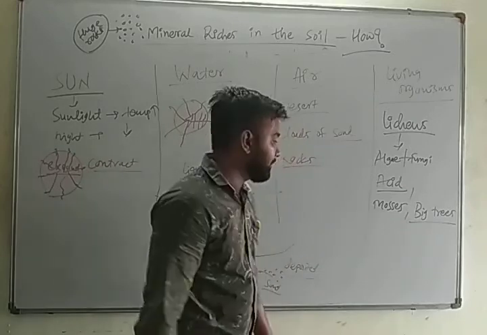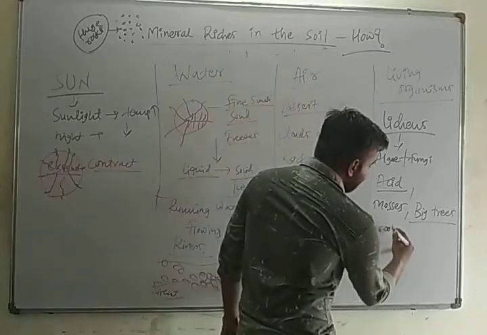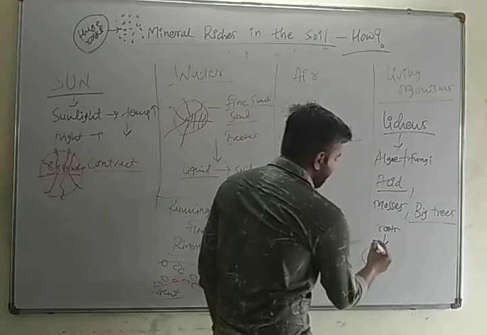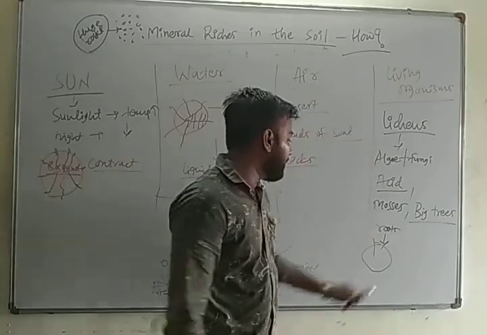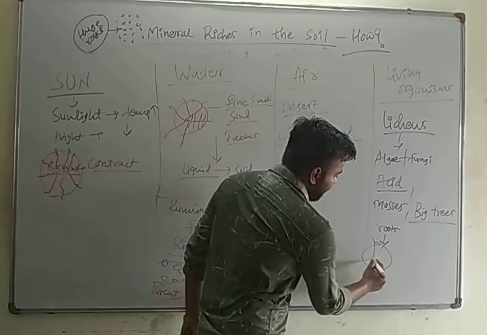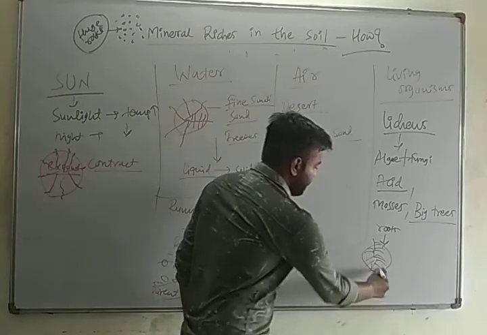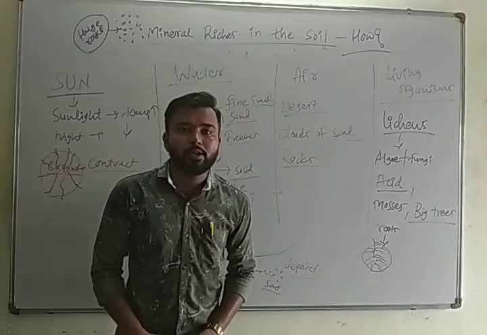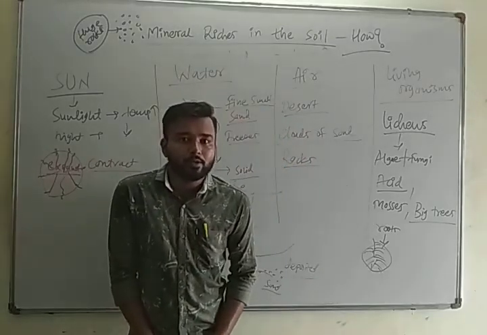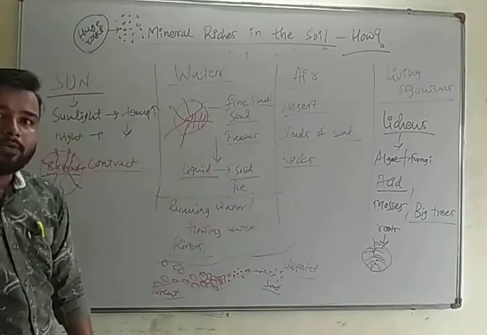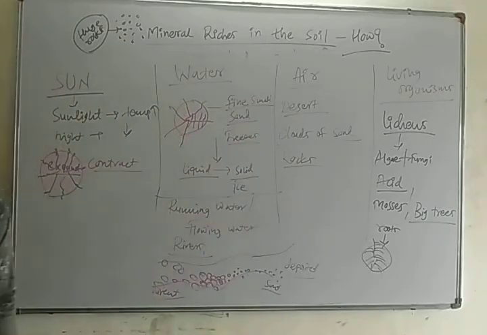And the roots of big trees, we know that they get into cracks of rock, and as the tree grows higher, the roots will also grow and destroy the rock into fine particles of sand. So these are four factors responsible for the production of soil from huge rocks.